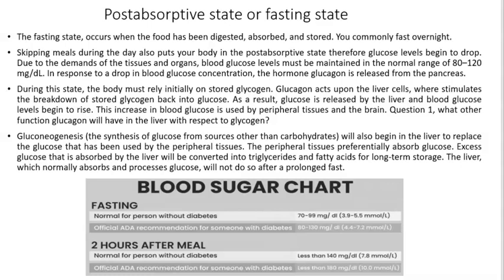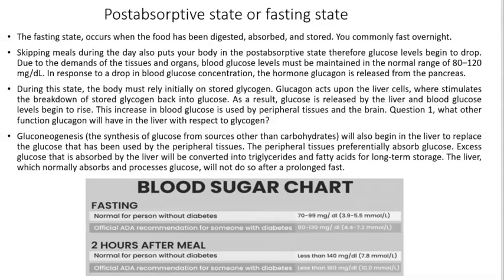Post-absorptive state or fasting state. The fasting state is going to happen when the food has been digested, absorbed, and stored, for example, when we are sleeping. However, another way in which we can get into the fasting state is when we're skipping meals during the day, and that's going to cause the glucose levels to drop.